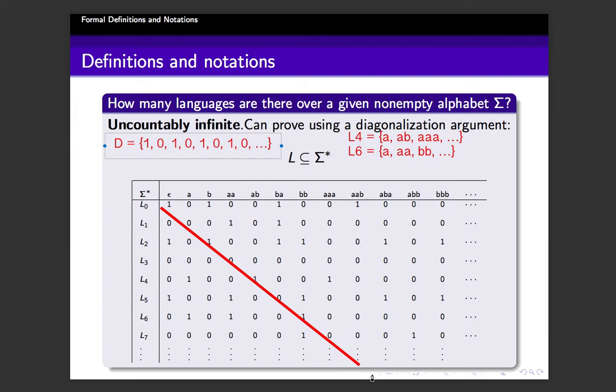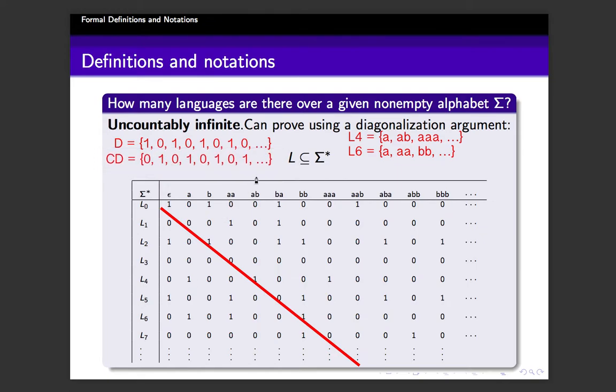Just take the diagonal and now you find the complement of this diagonal. What is the complement? Binary complement means you replace 0 with 1 and 1 with 0. So you will get 0, 1, 0, 1, 0, 1, 0, 1, etc. This is just the complement of it.